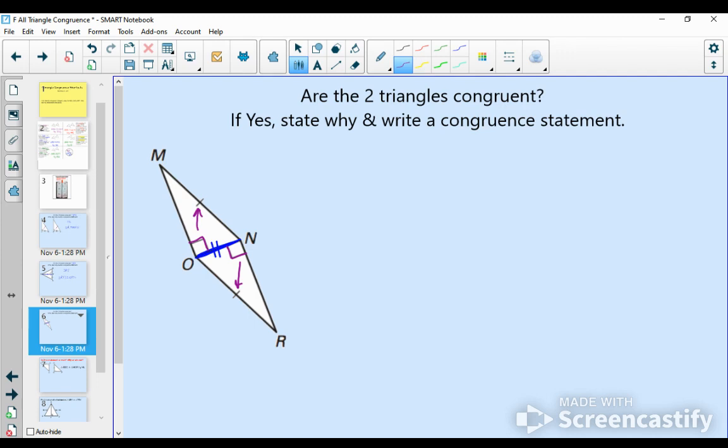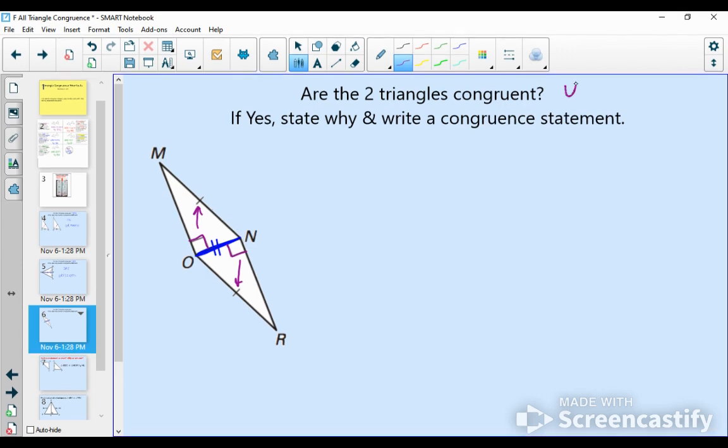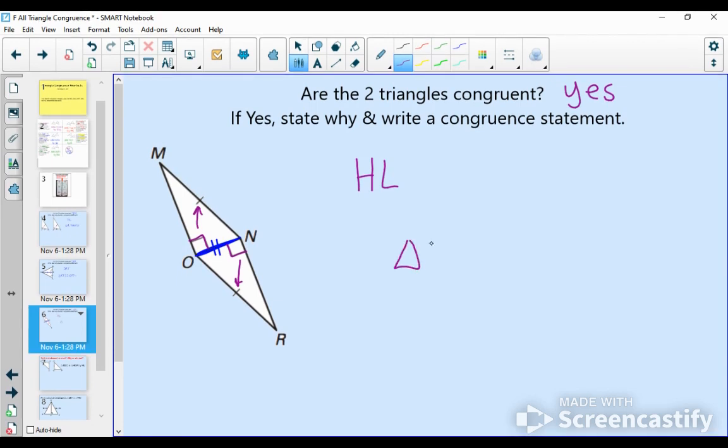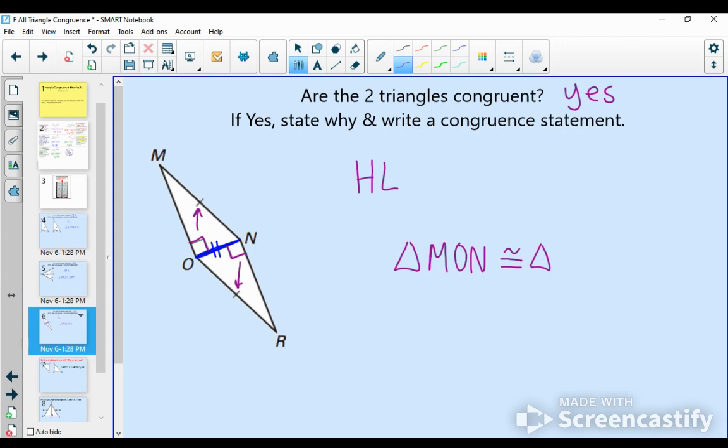Yes, we do. ON was congruent to itself. So yes, these triangles are congruent. My reason why is the HL congruence postulate. And my congruent statement might say something like triangle MON is congruent to triangle RN.